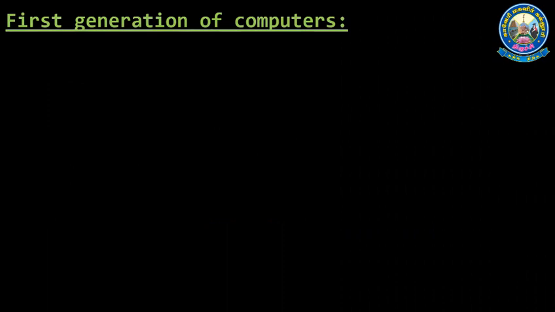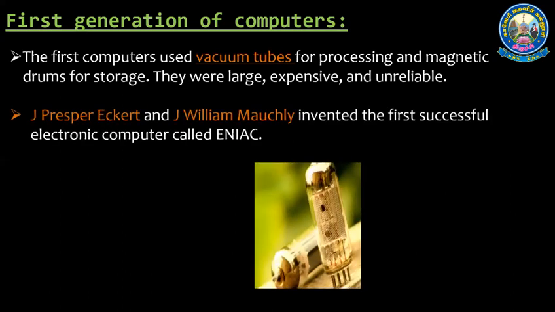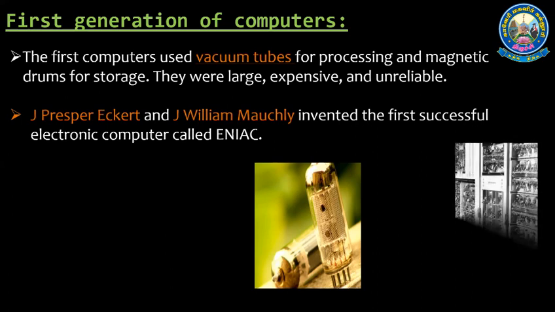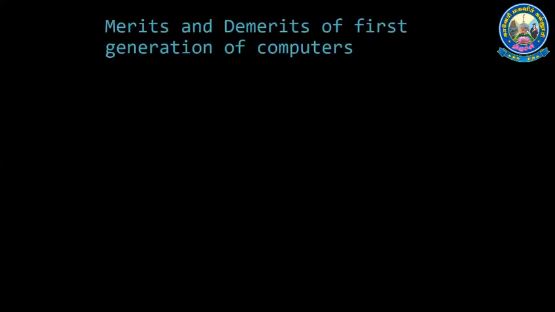First generation of computers. The first computers used vacuum tubes for processing and magnetic drums for storage. They were large, expensive, and unreliable. John Presper Eckert and John William Mauchly invented the first successful electronic computer called ENIAC. Few more examples are ENIAC, EDVAC, UNIVAC, IBM 701, IBM 650. Merits and demerits of the first generation computer.